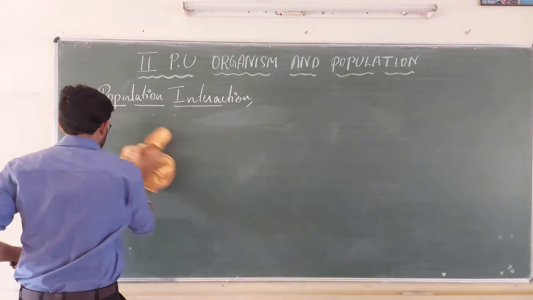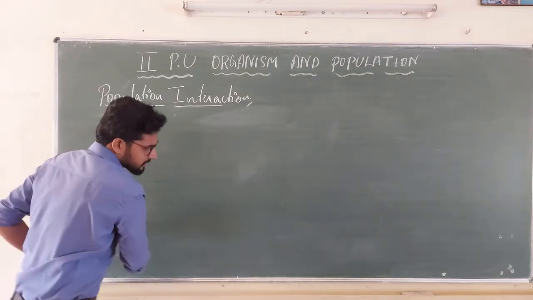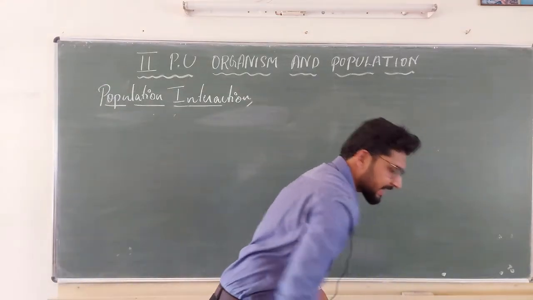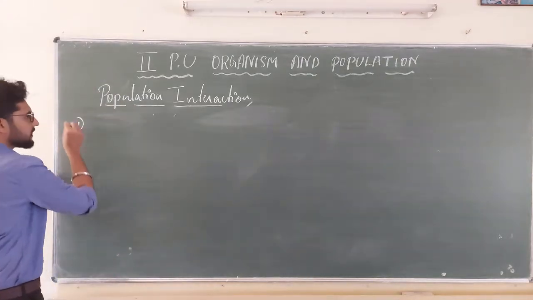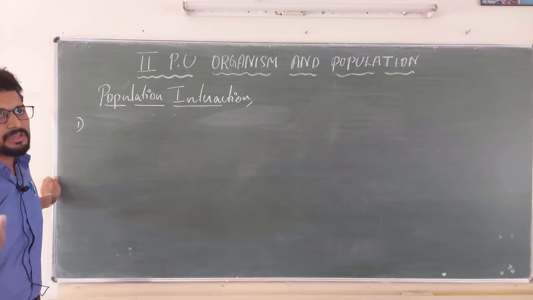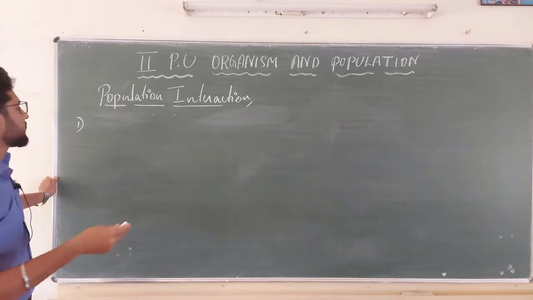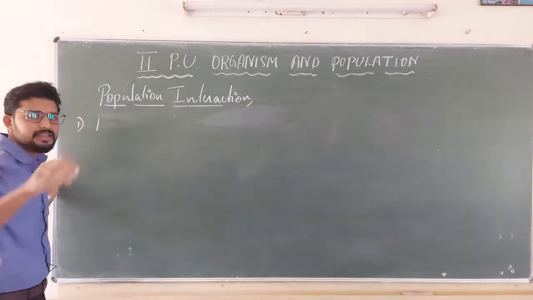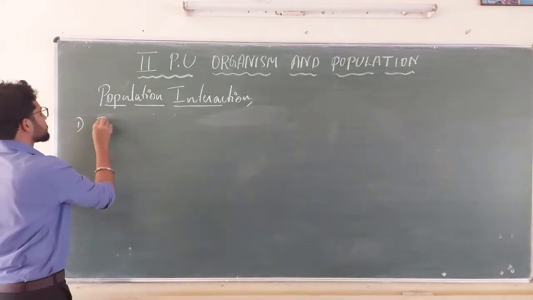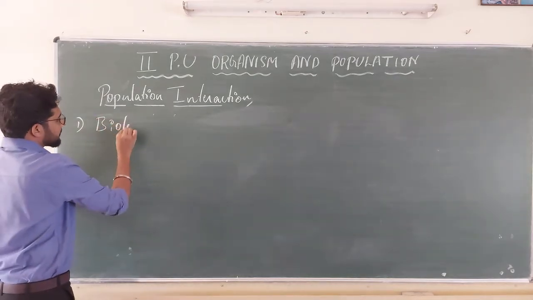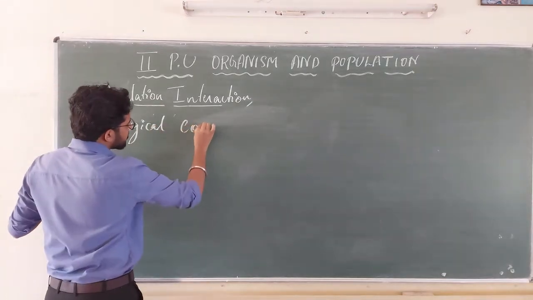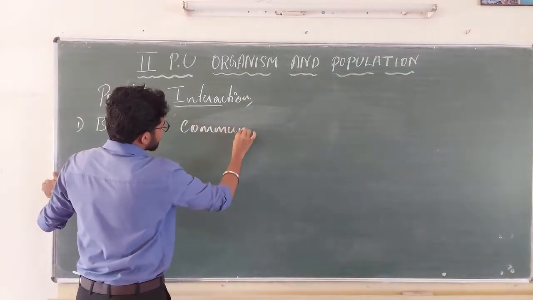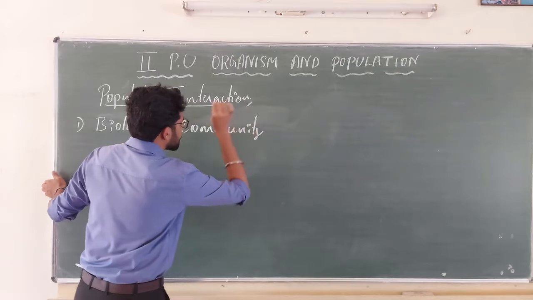Every organism in nature always tries to increase its biological community, nothing but an increase in the number of its species.